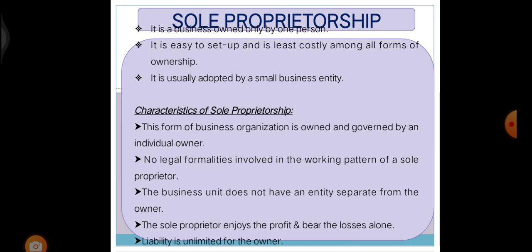Now, we are going to see characteristics of sole proprietorship. This form of business organization is owned and governed by an individual owner. There are no legal formalities involved in the working pattern of a sole proprietor. The business unit does not have a separate entity from the owner. The sole proprietor enjoys the benefits and also bears the losses alone. And then the liability of the sole proprietor is unlimited.